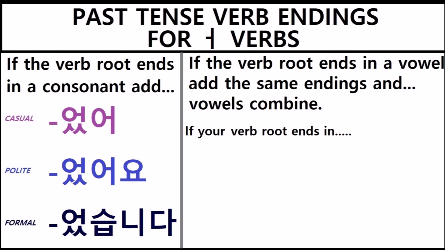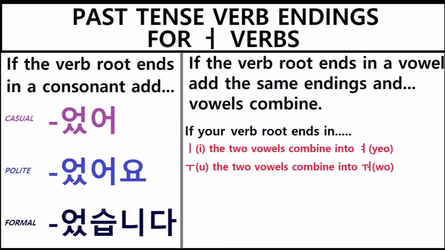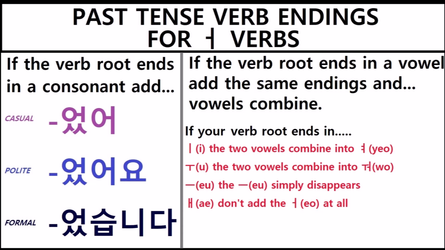If the verb root ends in e, the two vowels combine into y. If the verb root ends in u, the two vowels combine into wo. If the verb root ends in the simply disappears. If the verb root ends in a, don't add the at all. If the verb root ends in only use one don't add another.